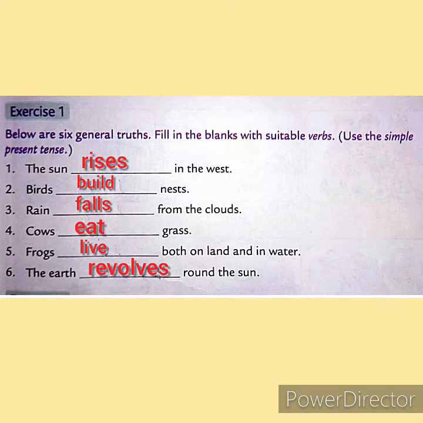Number 3. Rain falls from the clouds. Number 4. Cows eat grass. Cows is plural. Number 5. Frogs live both on land and in water. Number 6. The earth revolves round the sun. Earth is singular, that's why we have used revolves.